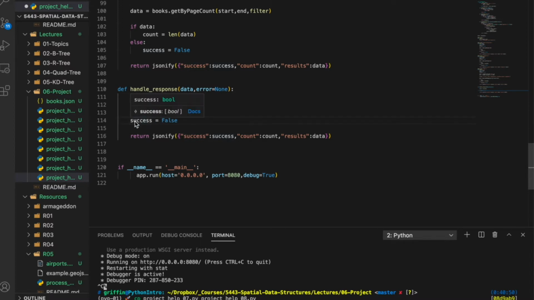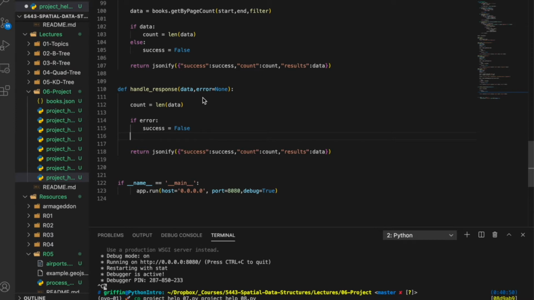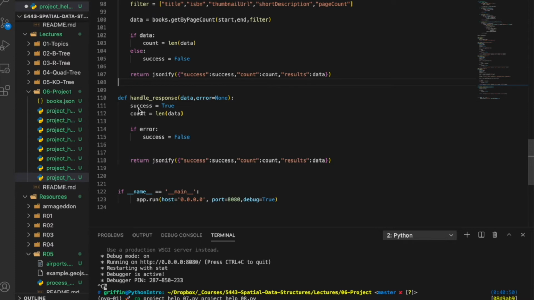So we're going to say if error, then success is false. Otherwise, success is true. So success is true, count is equal to the length of data, which could be 0. And then if there's an error, we set success to false. And then we just stick all that into a package. So we got success, count, results points to data, and error points to, let's do this.